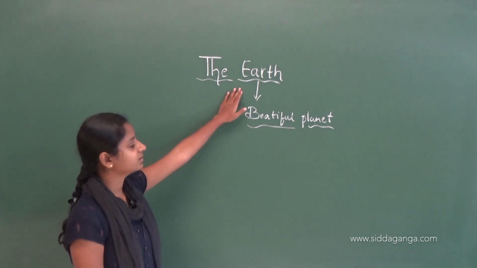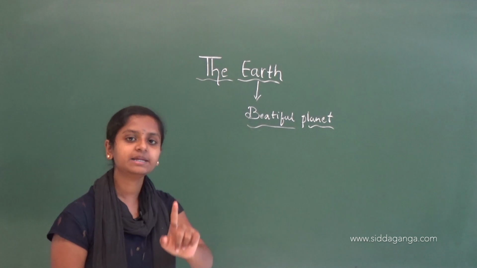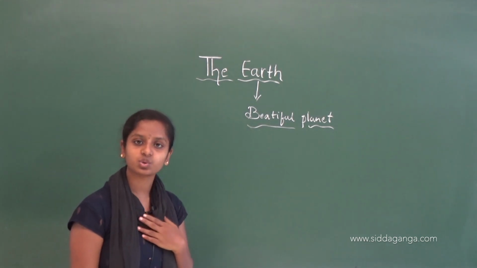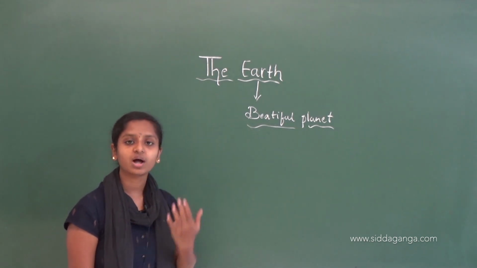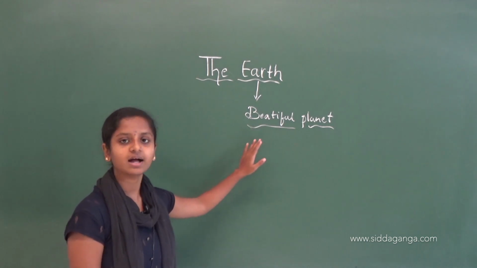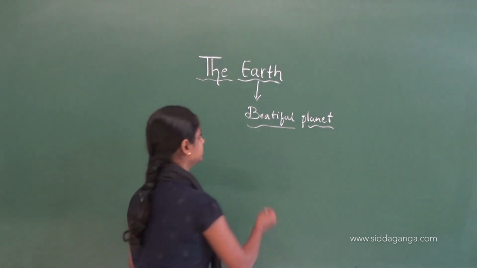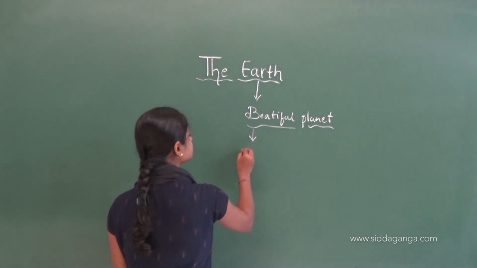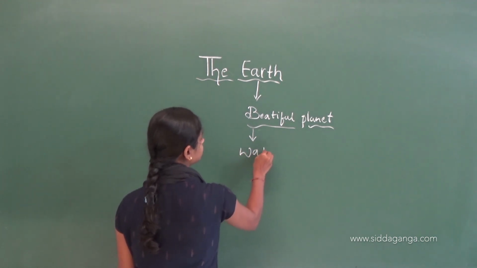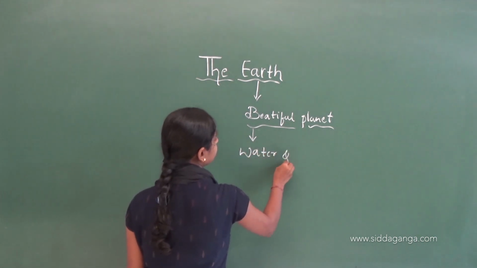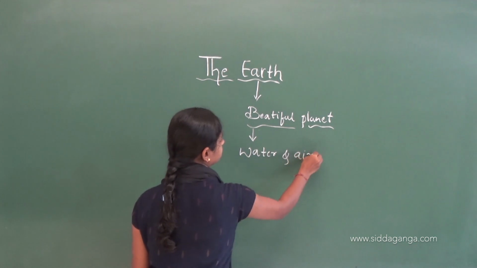So this Earth is the only planet in our solar system to have water and air.